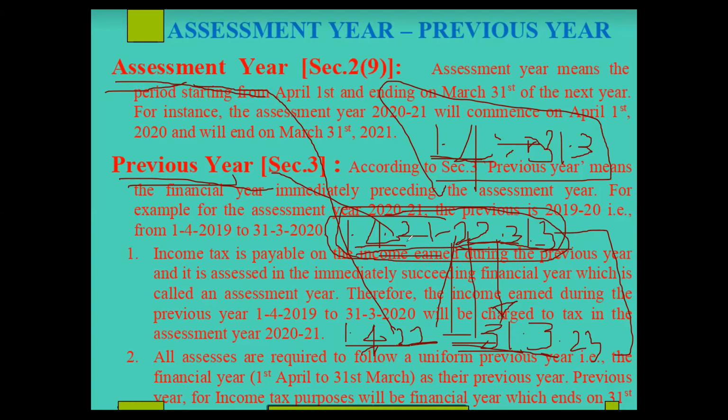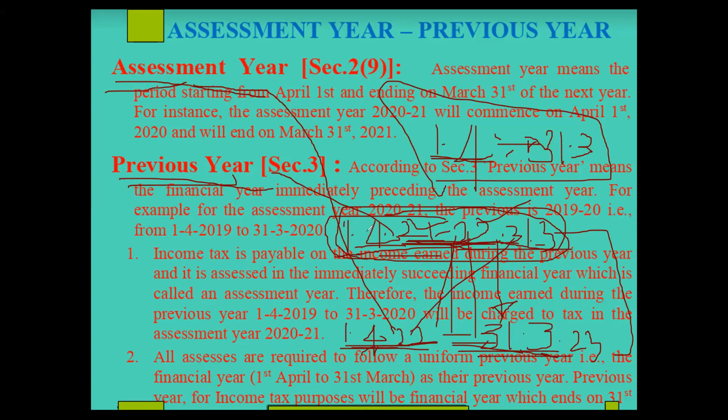We are in 21-22 because our financial year started in the month of April, April 1st, 2021. It will end on 31st March 2022. Okay sir. So next year, the financial year will begin on 1/4/2022 and it will end on 31 March 2023.